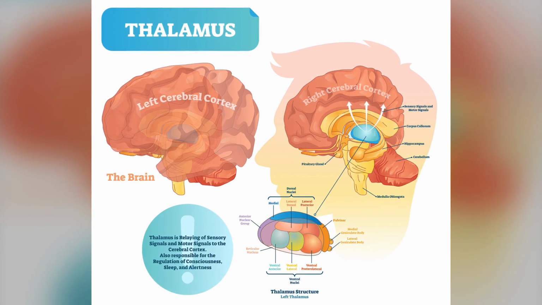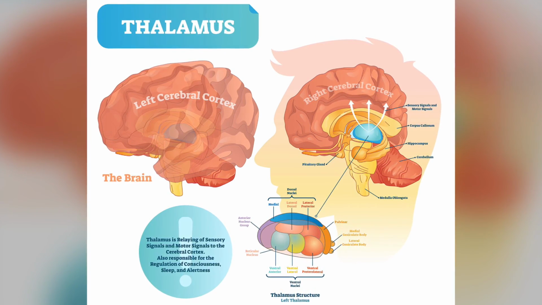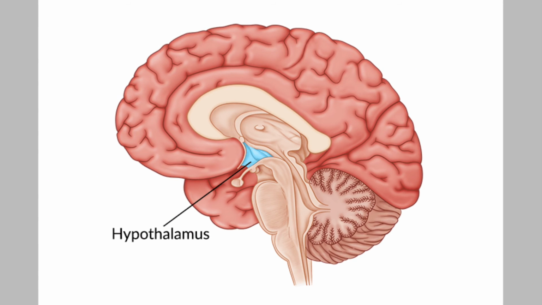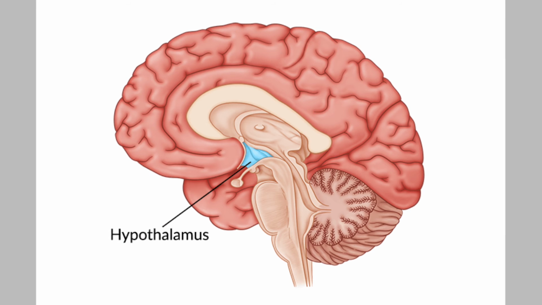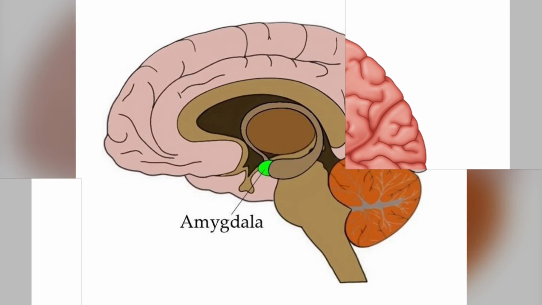The thalamus is located above the brainstem in the middle of the brain and is the relay station of the brain. Located below the thalamus and above the pituitary gland, the hypothalamus is in charge of maintaining your body's homeostasis.